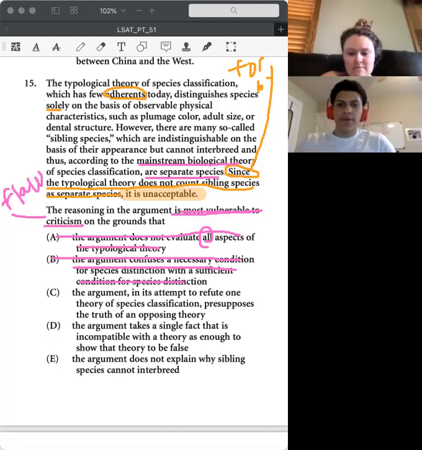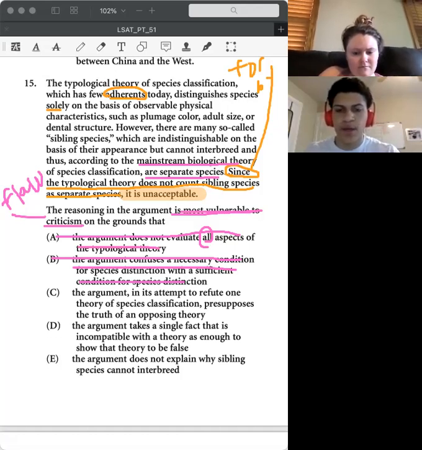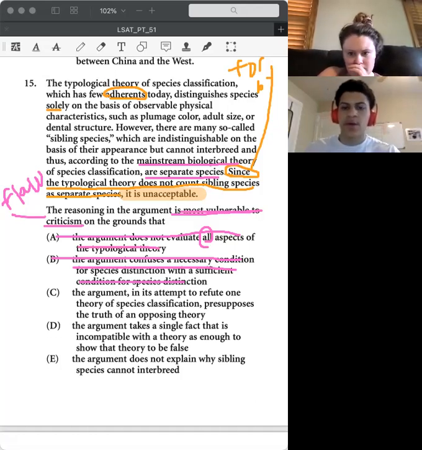Excellent. Then D: The argument takes a single fact that is incompatible with a theory as enough to show that theory to be false. I'm going to keep D and come back to it. E: The argument does not explain why sibling species cannot interbreed.